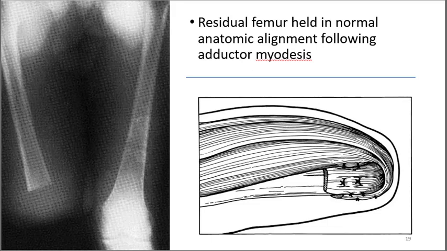Now, here in this picture you can see that the residual femur is held in normal anatomical alignment following adductor myodesis. The benefits are that the femur will not wander within the soft tissues, and it will not reach the end of the amputated segment.